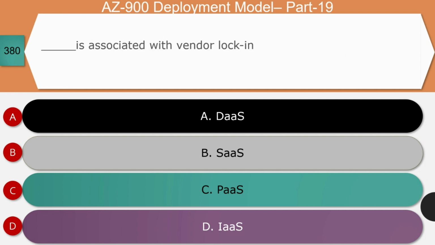Next question, dash is associated with the vendor lock-in. Is it data as a service, or software as a service, or platform as a service, or infrastructure as a service? The right answer for this question is platform as a service. Let's see the reason. PaaS service available with a CSP or cloud service provider may not be available with another service provider, or the features might differ between two different cloud service providers. And so platform as a service creates lots of vendor lock-in, and the customer needs to be very careful while choosing a particular platform as a service.